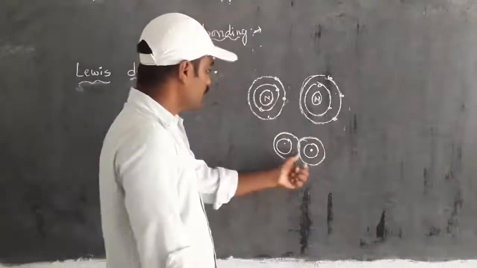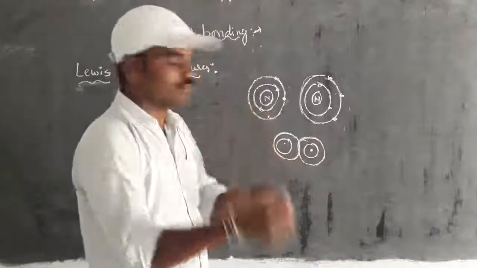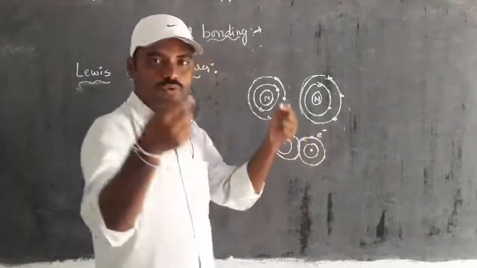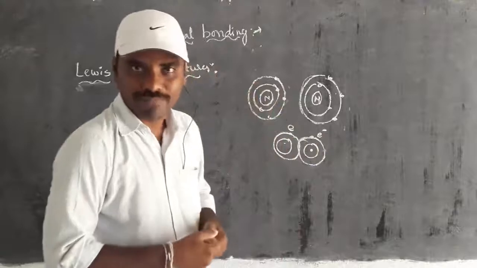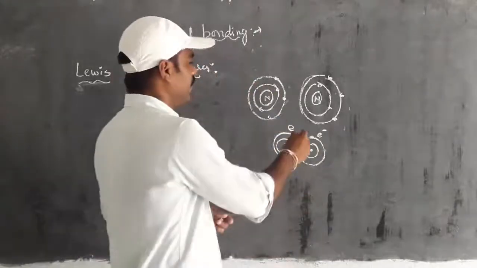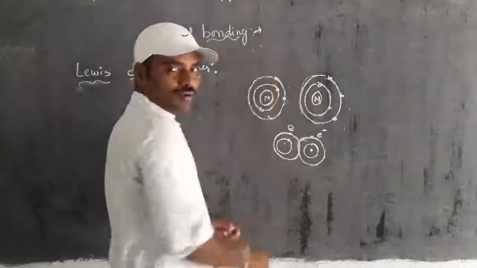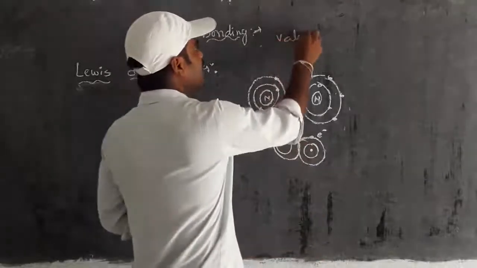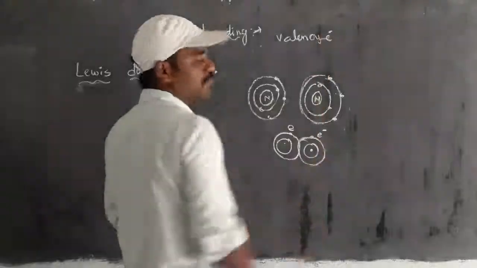In the approach of atoms, the outermost shell electrons approach closely. Every chemical bonding depends only on the participation of valency electrons.